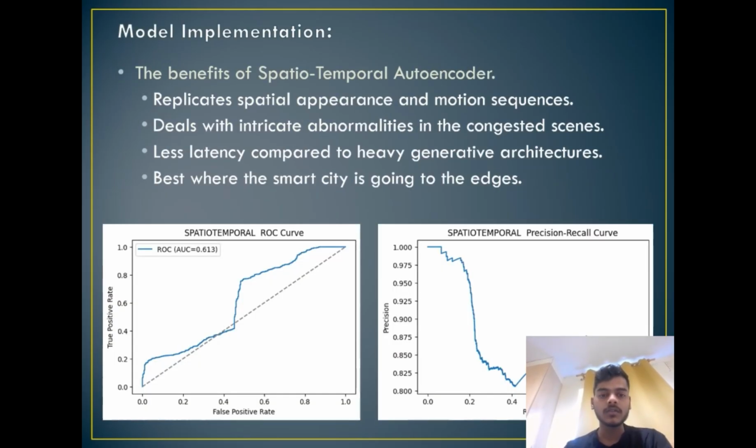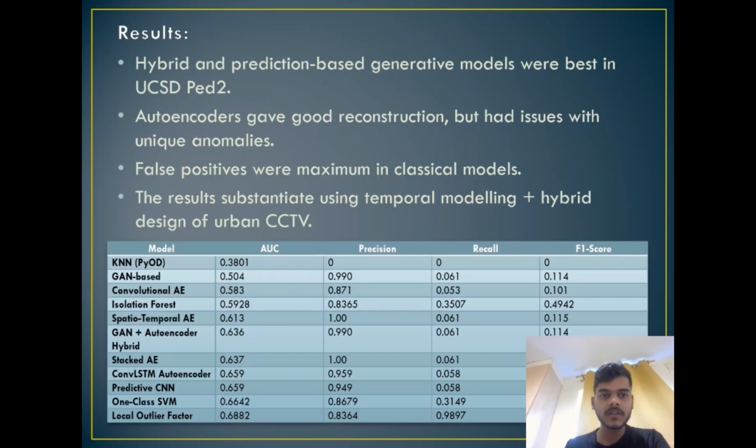Spatiotemporal autoencoder. The spatiotemporal autoencoder is designed to capture both spatial appearance and temporal motion patterns. It uses 3D convolutions or convolutional LSTM layers to analyze results. Hybrid and prediction-based generative models were tested on the UCSD Ped2 dataset. Autoencoders gave good reconstruction but had issues with unique anomalies. False positives were maximum in classical models.